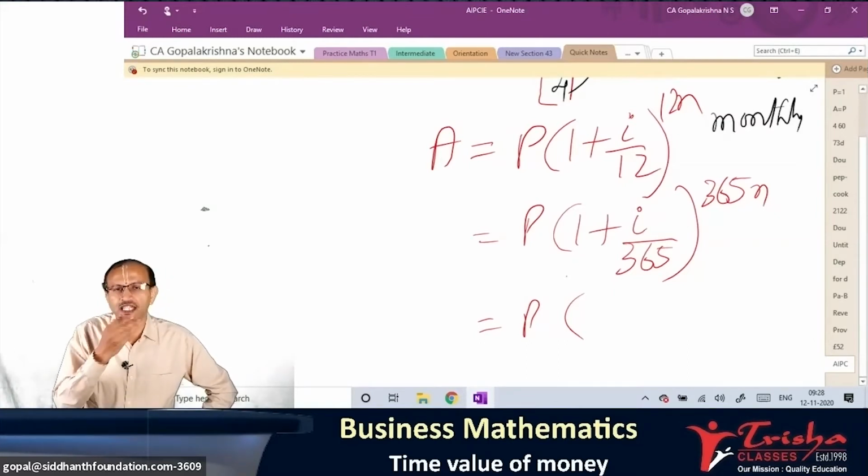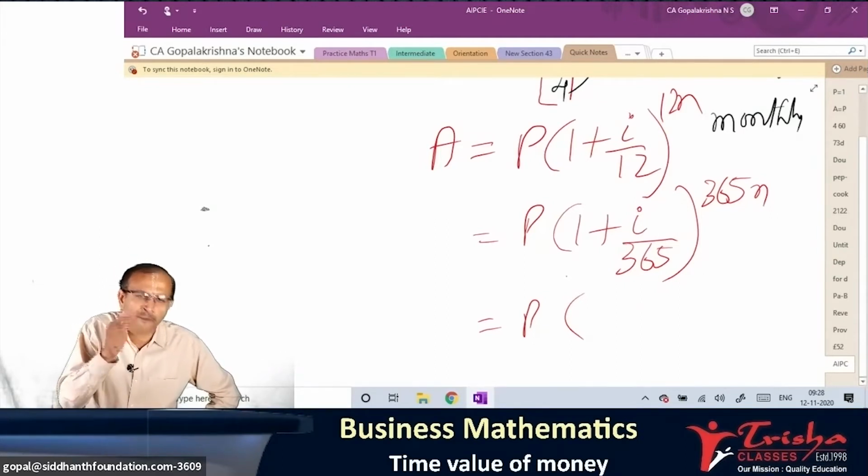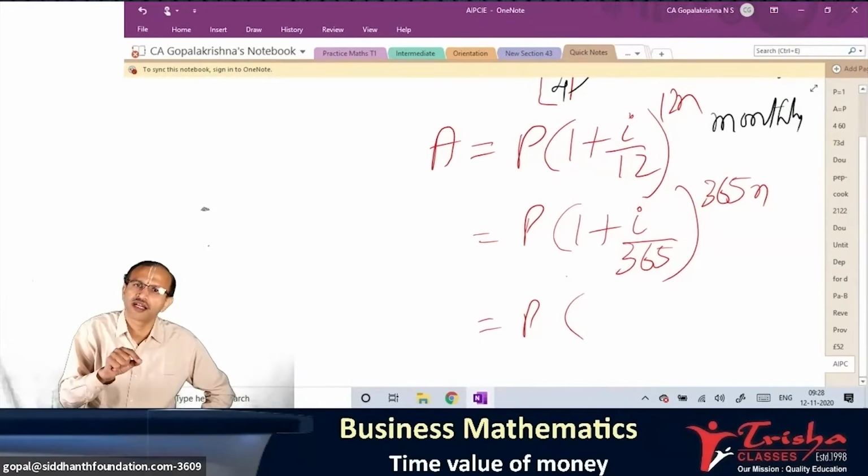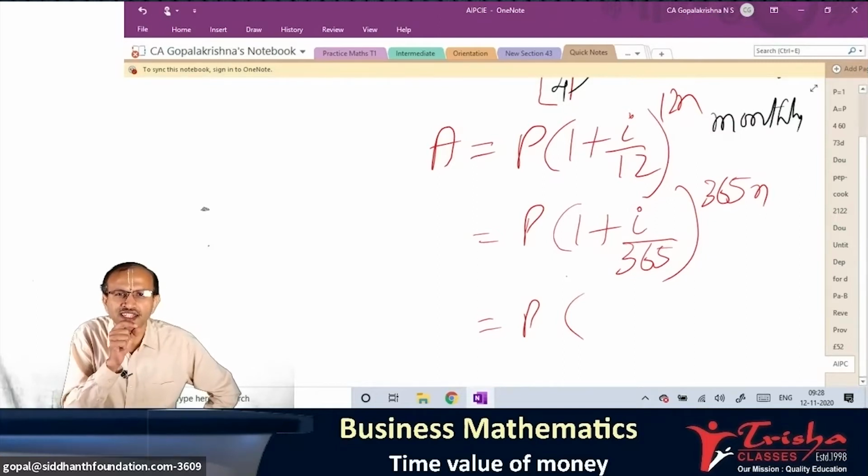The reason is there is a concept in the finance world. Half yearly, quarterly, monthly have something in common. There is some compounding that happens in less than a day. It changes every minute, every second. Anyone guess where that change can happen?